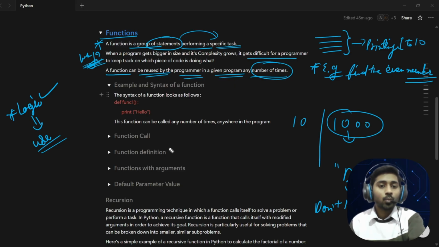Okay, so let's see how we can write a function in Python. Let's see the syntax of writing a function in Python.